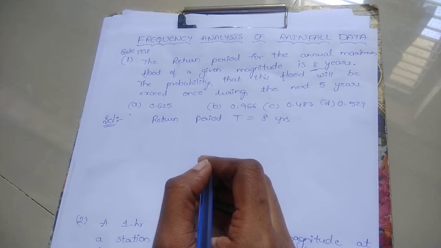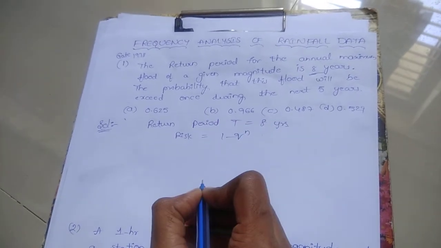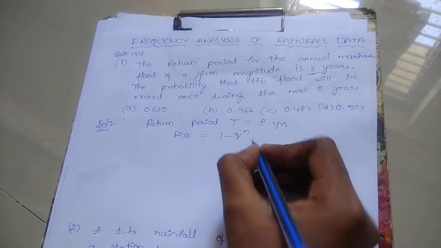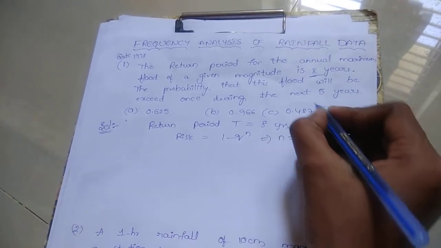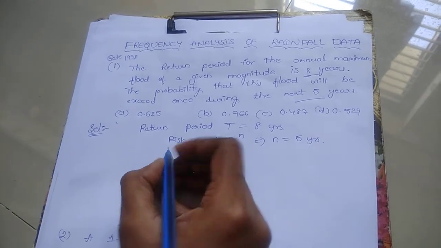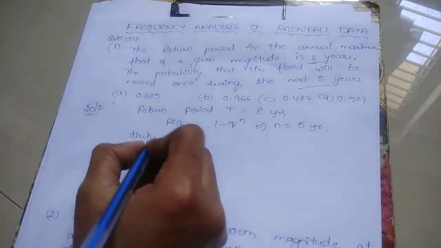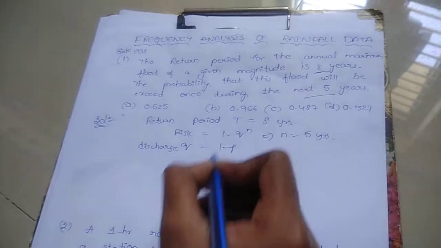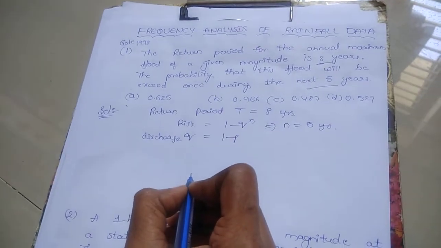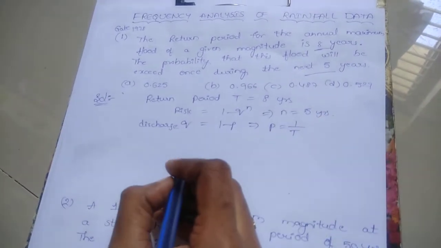You know the formula for risk: risk equals 1 minus Q power n, whereas small n equals 5 years. You know the formula for discharge: Q equals 1 minus probability. Here probability means 1 by return period.